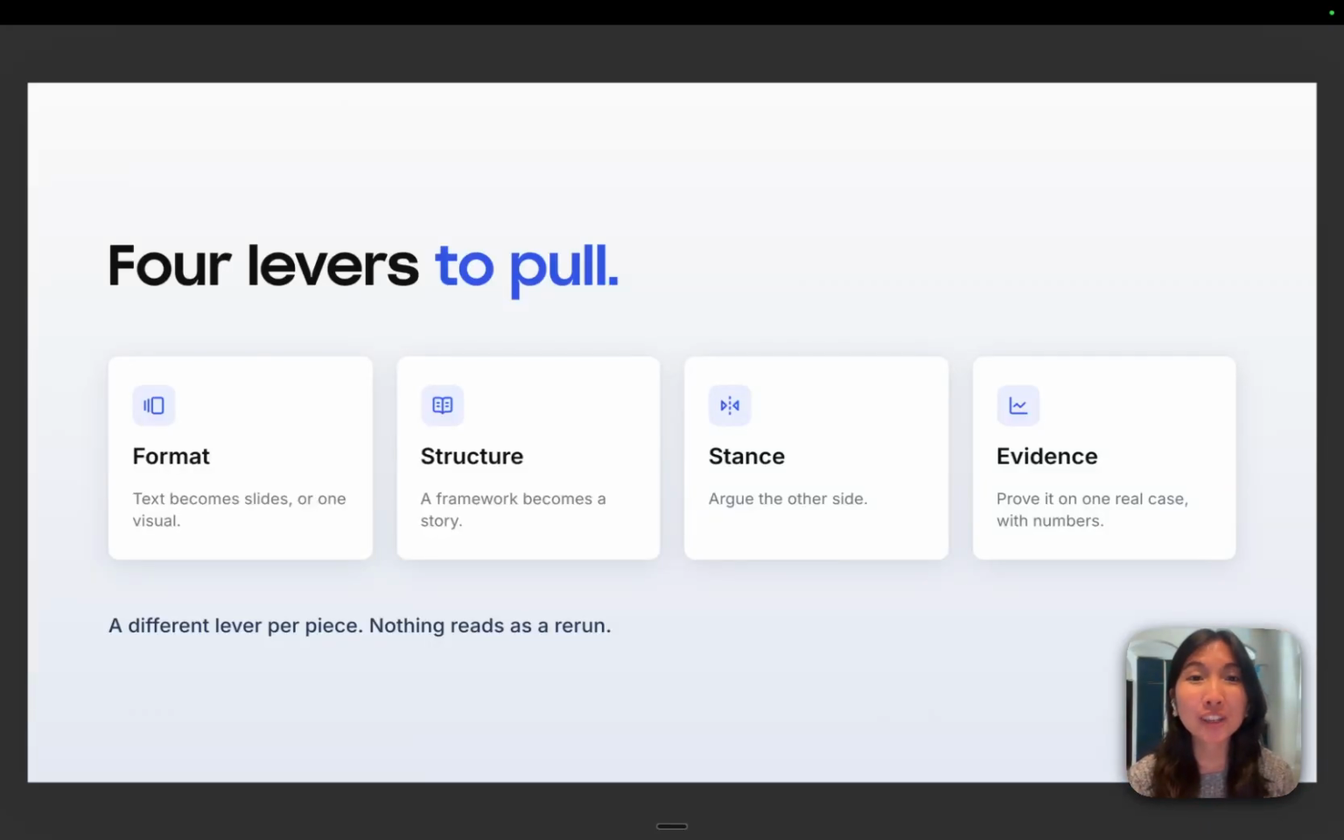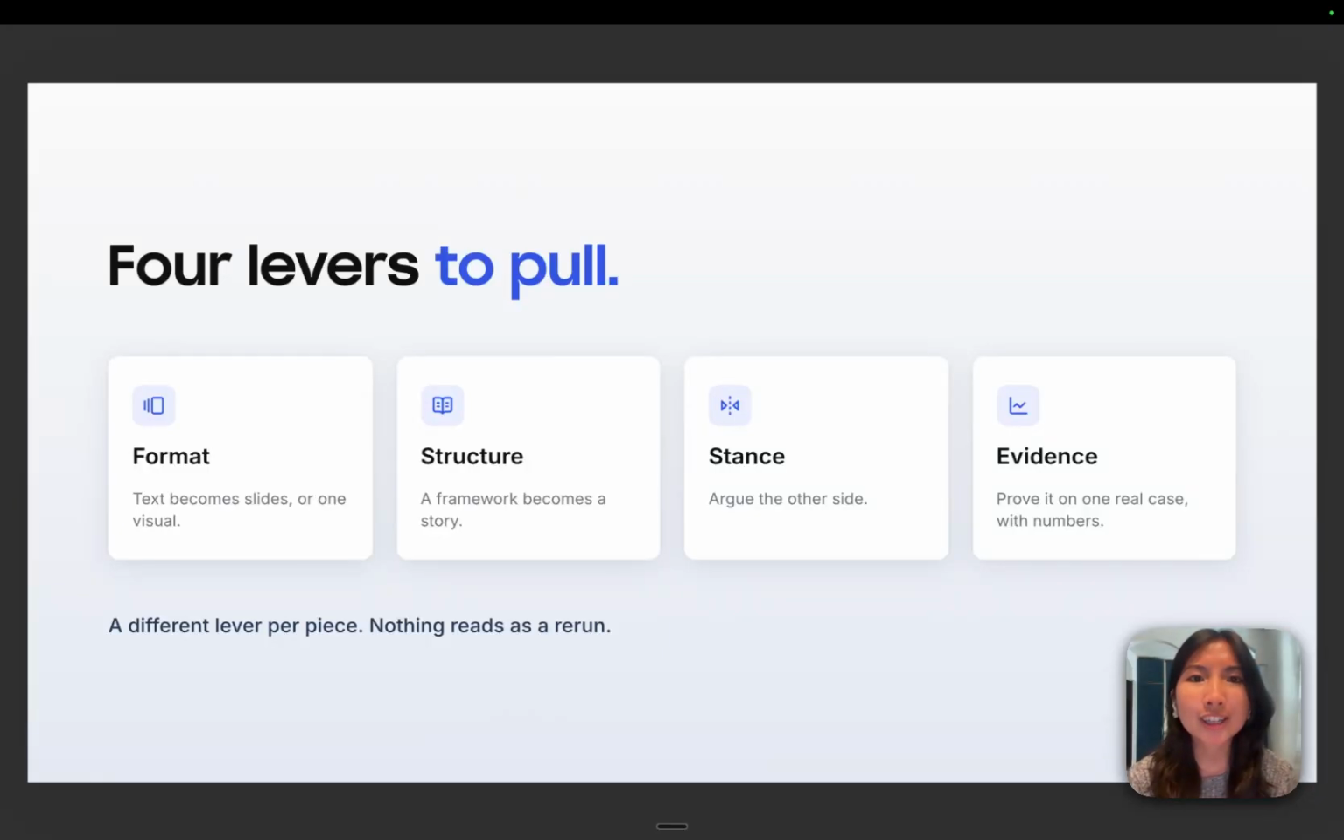And this is where there are 4 levers you can pull. Number 1, format. Text becomes slides or a visual. Number 2, structure. A framework becomes a story, or you zoom into one buried line. Number 3, stance. You argue the other side. And number 4, evidence. You prove one real use case with specific numbers. So you pull a different lever for each piece, and nothing you publish reads as a rerun.